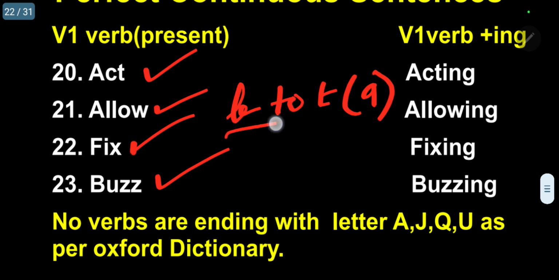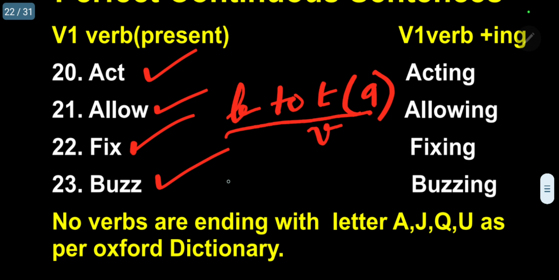When these 9 letters are preceded by a vowel in the V1 verb ending letter, the end letter should be added along with, if it is V3, the corresponding ending letter plus ed. If it is ing, ending letter plus ing.